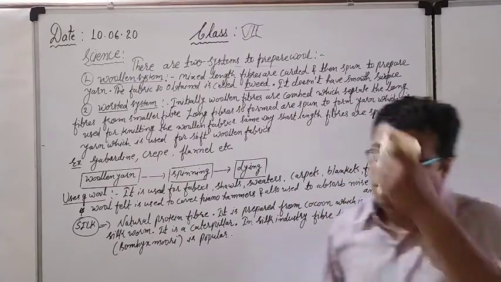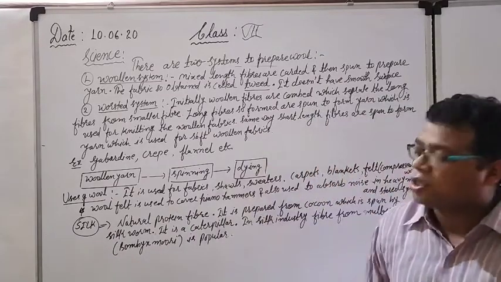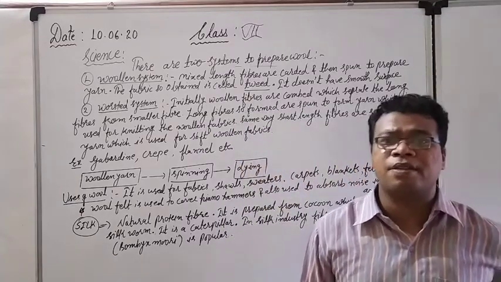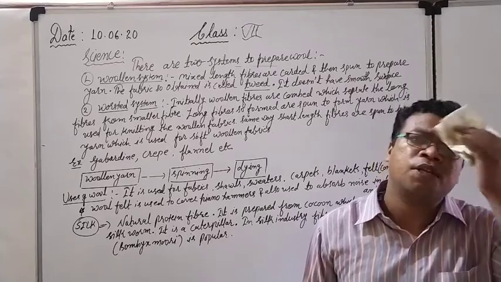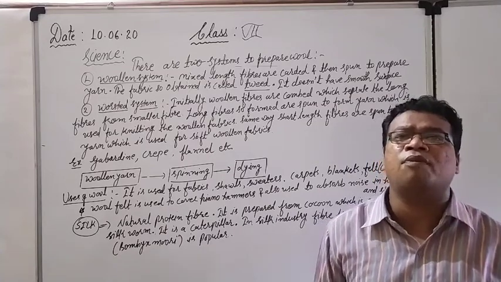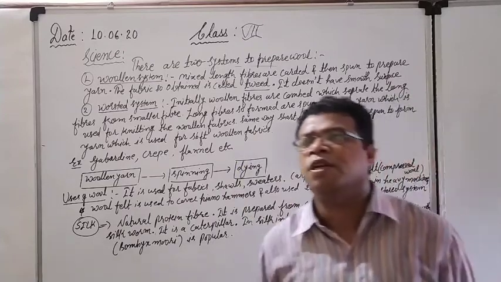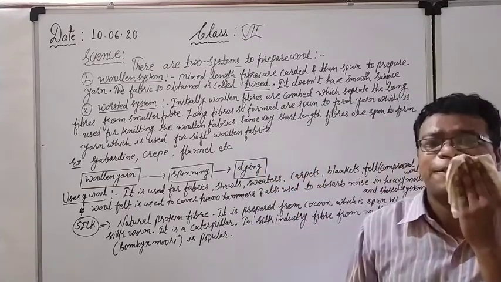Right now see, this is all about the uses of wool. Sometimes in the medical industry also wool is used for the covering of wounds. For the covering of wounds, soft wool is used. So many other uses are also there. You can see here and there.